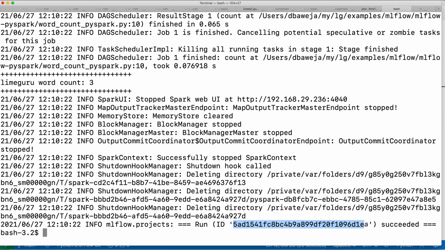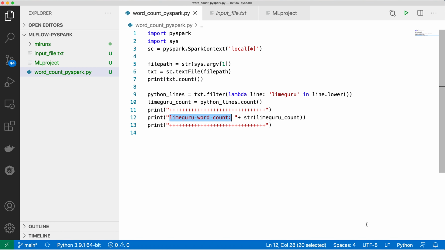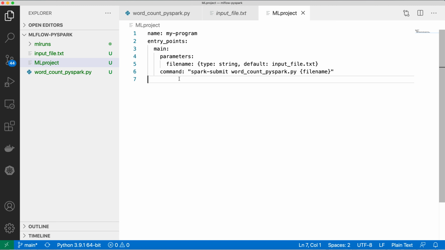You can track these MLflow runs on the MLflow UI also. If you have a fair background about MLflow UI and MLflow tracking, then you can track these runs on the MLflow UI also. So this is how you can standardize any project packaging inside MLflow by defining this ML project for any of the projects, and then anybody can run your project using the mlflow run command. So this is how you can package your code using MLflow projects.